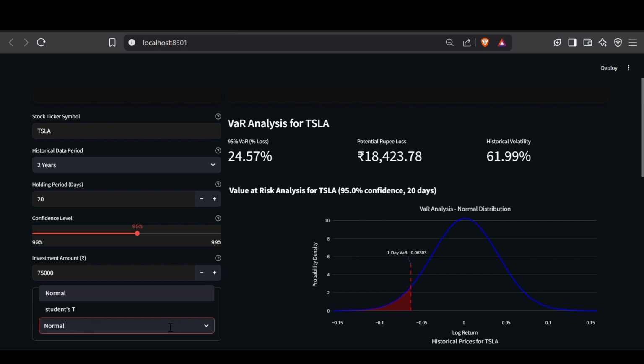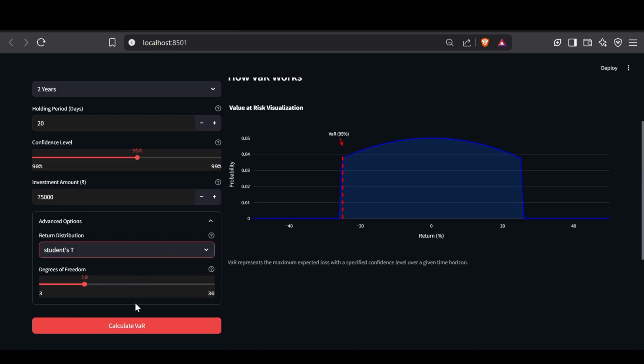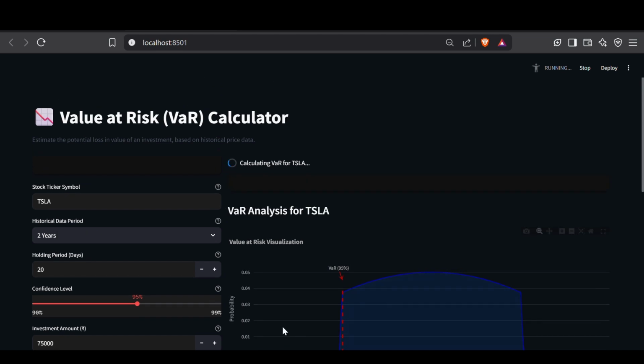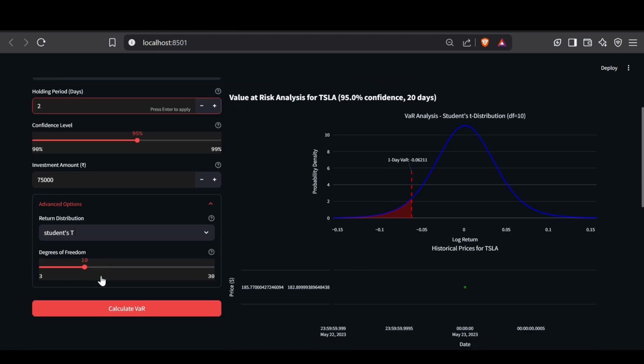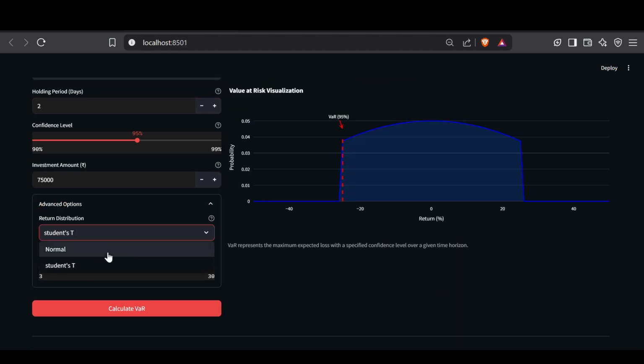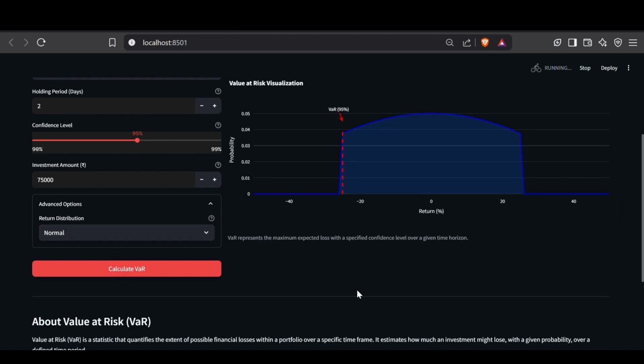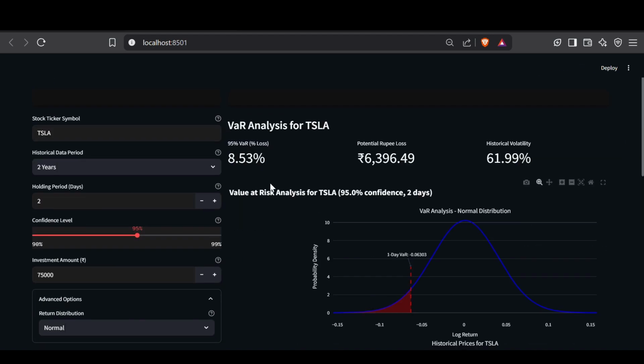Changing the distribution to say student T, we'll see the loss does change. It drops to 24.25% at a rupee translation of 18,000 rupees. Decreasing the holding period to say 2 days, and changing the distribution to normal again, we'll see the loss does drop because the holding period is comparatively very short. So the value at risk loss stands at 8.53%, which translates into 6,300 rupees.